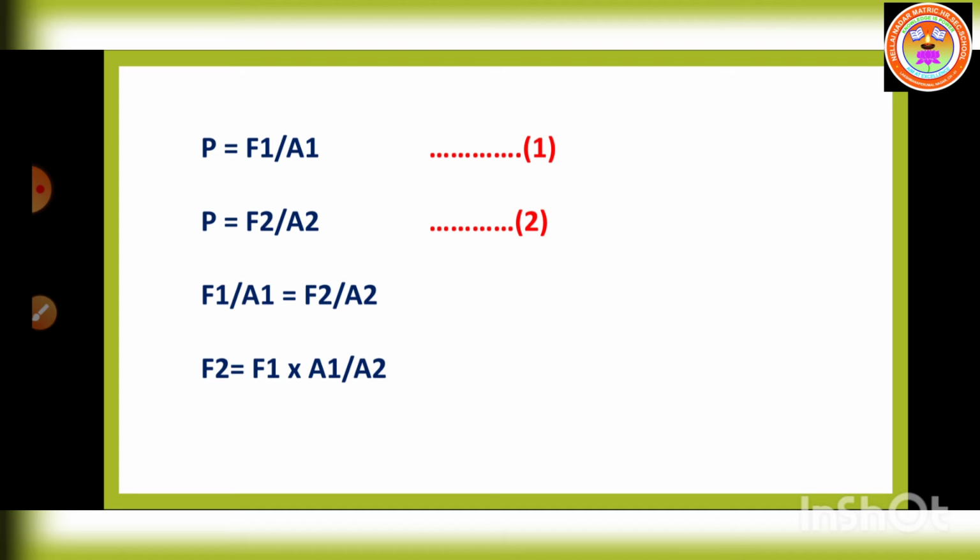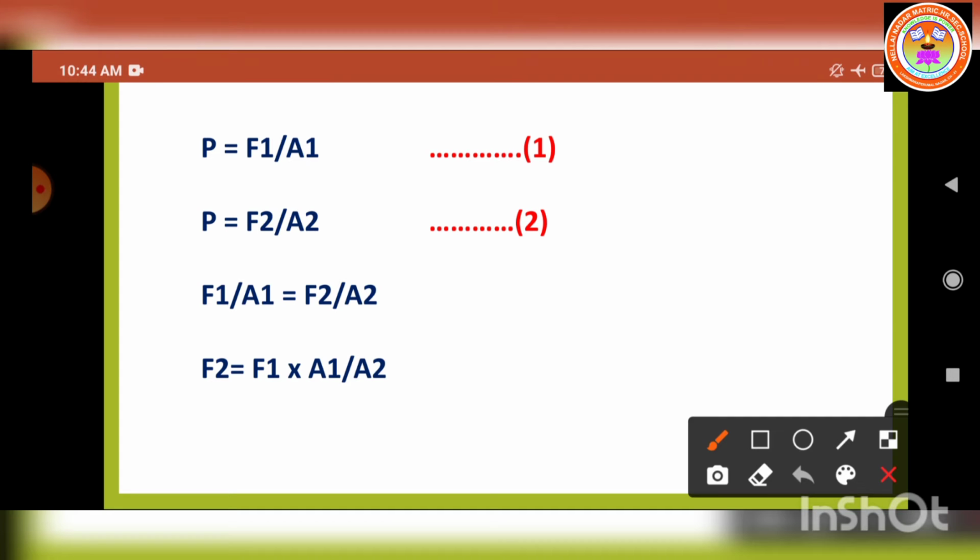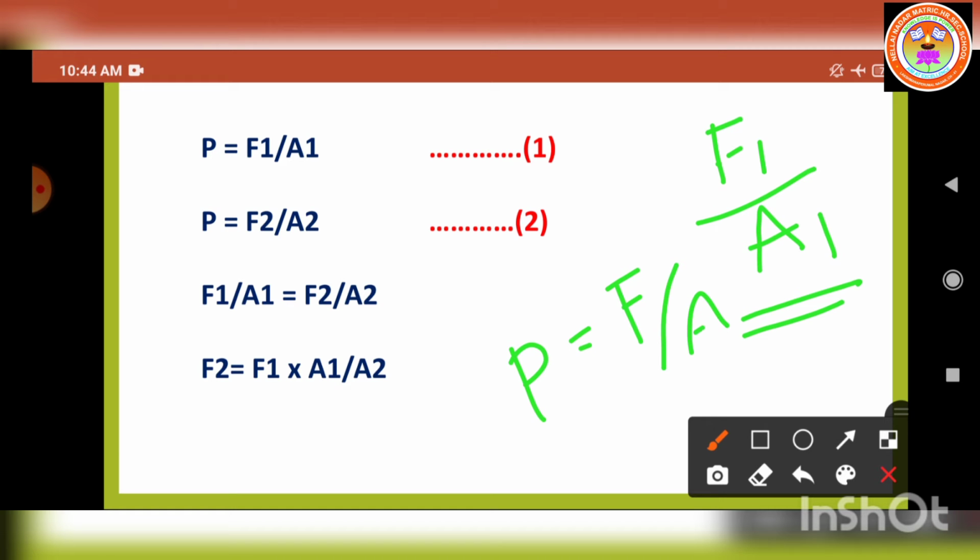Now we can find out the pressure on the piston of small area. The smaller area of the piston, on which force F1 is applied, is denoted by the symbol A1. Already we know the pressure formula, P is equal to F by A. Using this formula, in the first piston the force is denoted by the symbol F1 and the area is denoted by the symbol A1. So we can write the formula P is equal to F1 by A1. Let us consider this as the first equation.